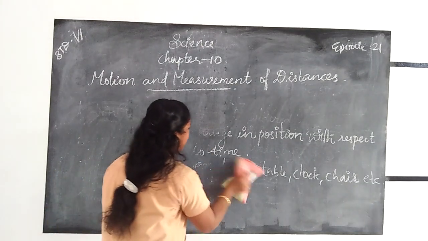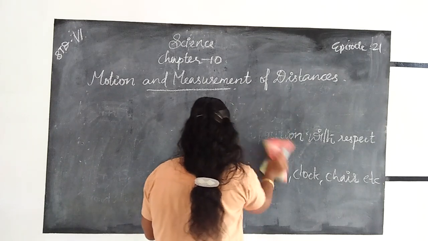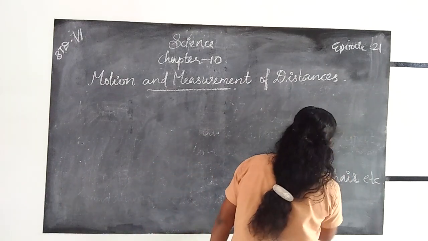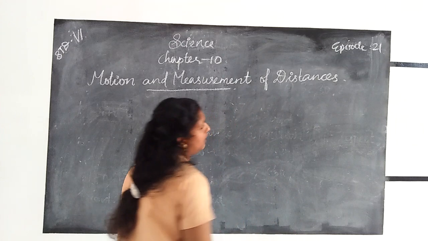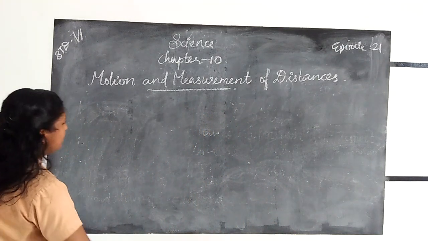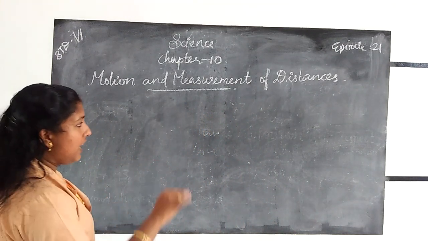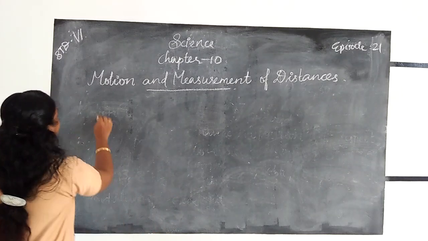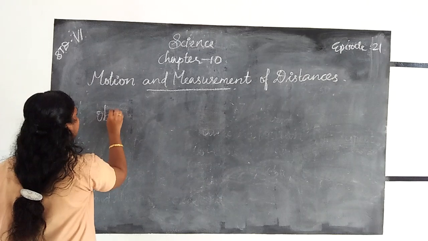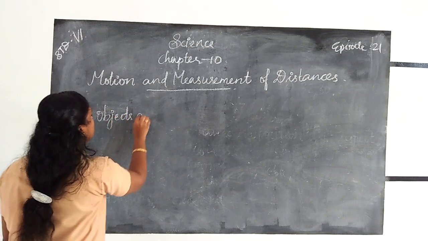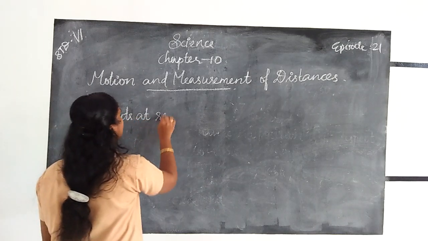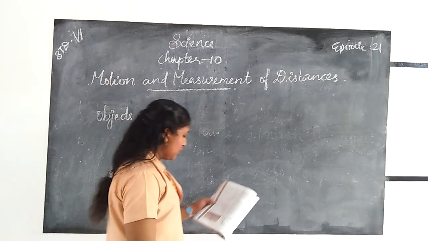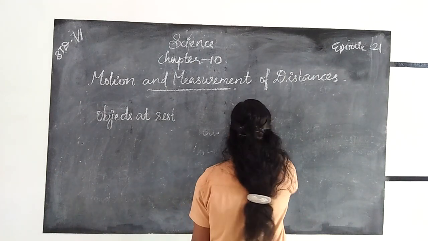Objects at rest and objects in motion. Some examples are also given. We should classify these examples into objects at rest and objects in motion.